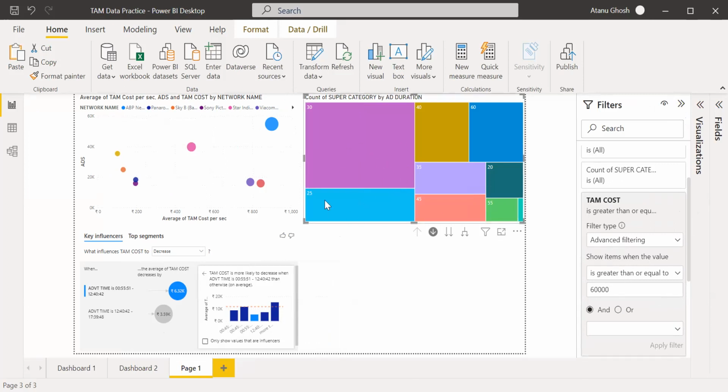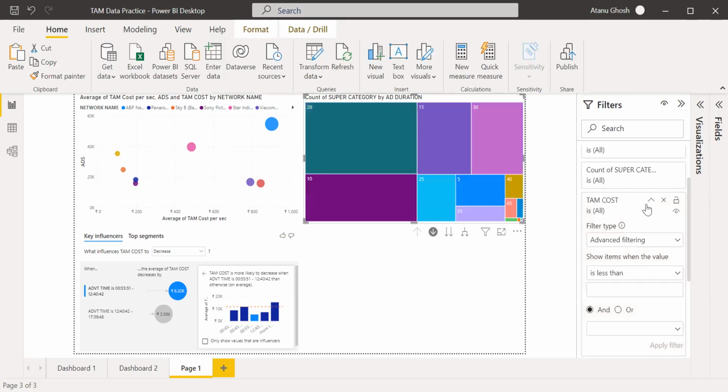So it has taken off those advertisements where the TAM cost is more than 60,000. And then 20 seconds ad has actually become less because 20 seconds ads are costing less than the 30 seconds ad. Okay, so it will not make sense to use this filter here.